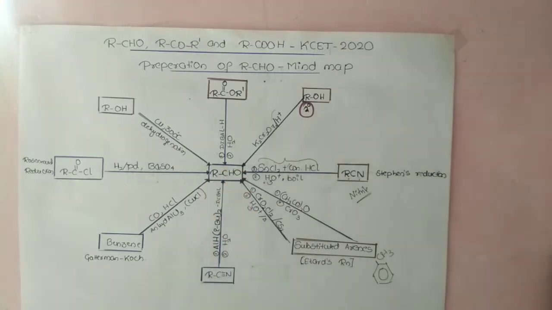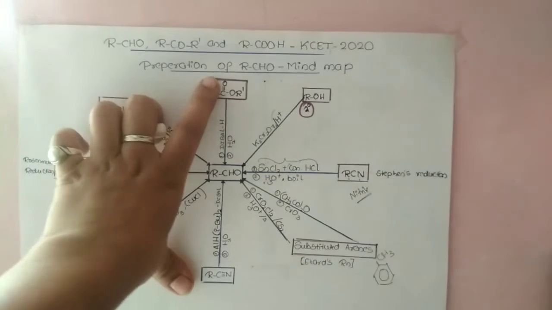Aldehyde upon further oxidation gives carboxylic acid. This is the general sequence of the reaction, do remember. Carboxylic acid upon reduction gives aldehyde, and aldehyde upon reduction gives alcohol, the reverse of the reaction. So where these two are completed, let us move to the next two reactions.